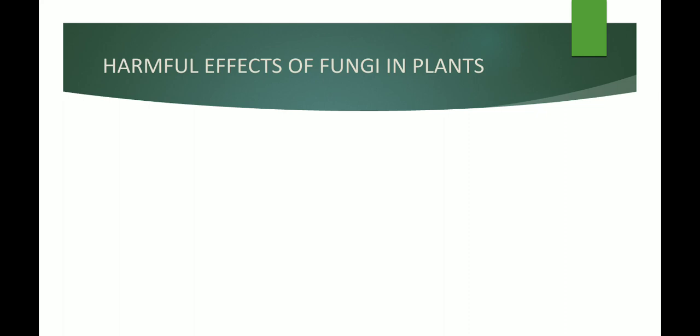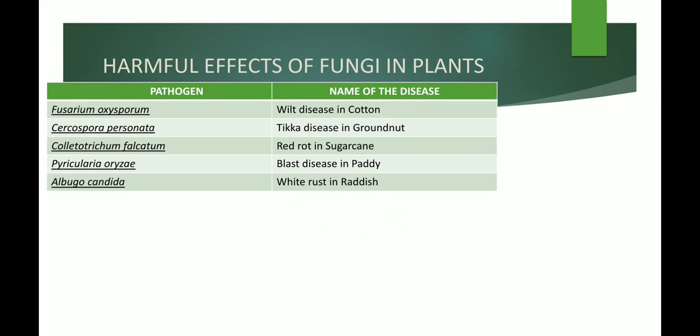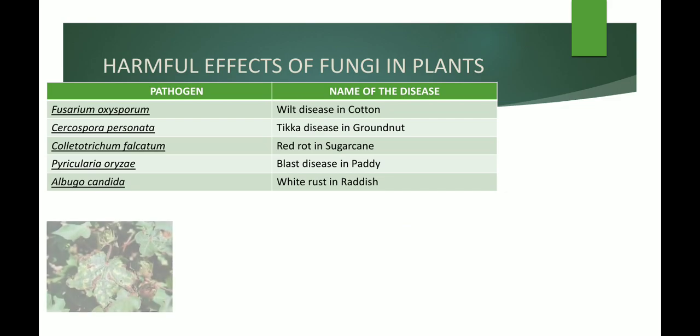Yes, the next one is harmful effects of fungi on plants. So we know that certain fungi do cause certain diseases in plants. So let us see one by one. The first one is the pathogen. Number one is Fusarium oxysporum. Fusarium oxysporum causes wilt disease in cotton.